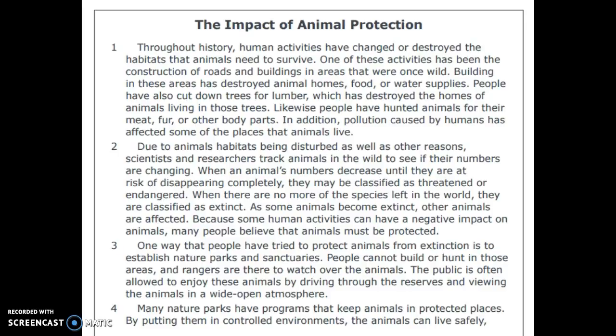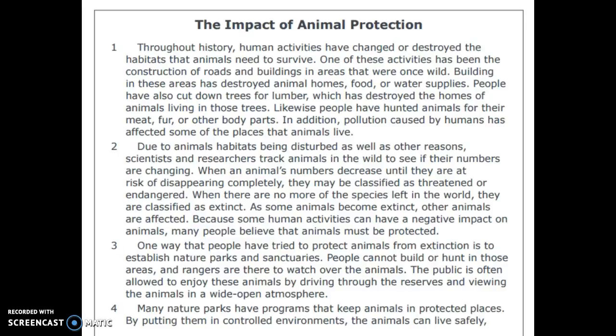When an animal's numbers decrease until they are at risk of disappearing completely, they may be classified as threatened or endangered. When there are no more of the species left in the world, they are classified as extinct. As some animals become extinct, other animals are affected. Because some human activities can have a negative impact on animals, many people believe that animals must be protected.